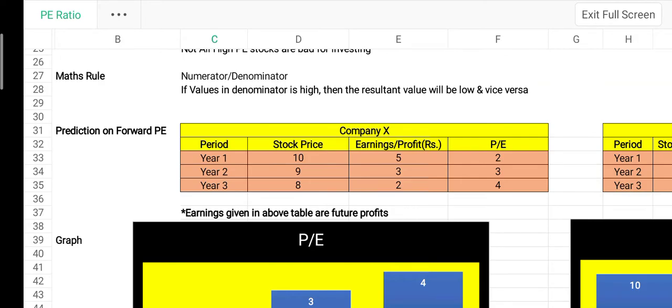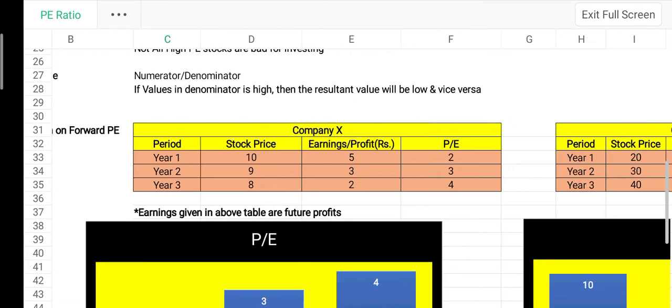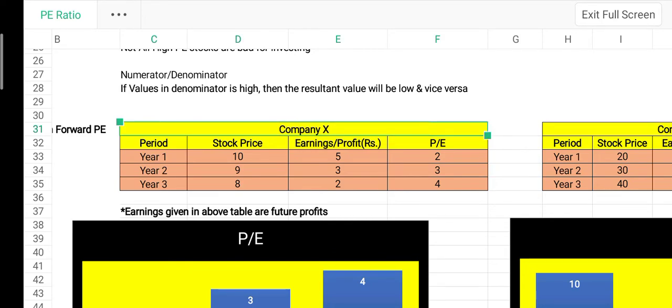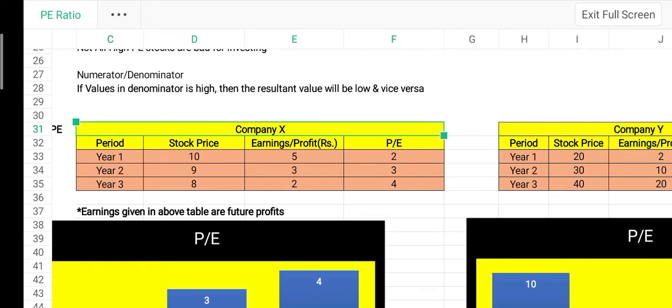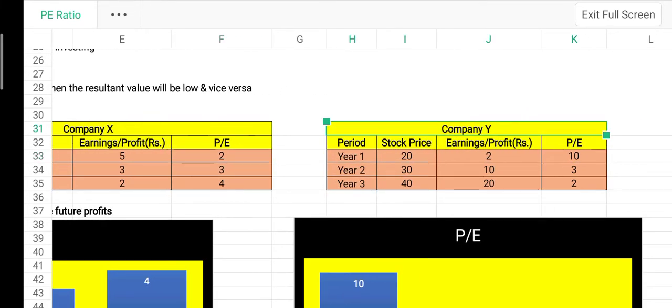We are going to predict the future PE for company X and Y. Look, company X in the first year has a profit of 5 rupees, so its PE ratio is 2. On the other hand, company Y has earnings of 2 rupees in year 1, so its PE ratio is 10.